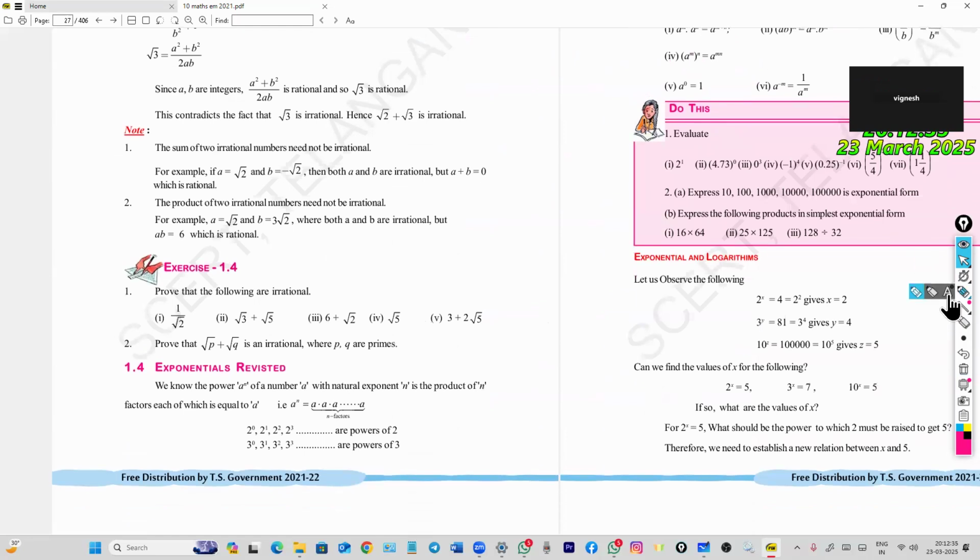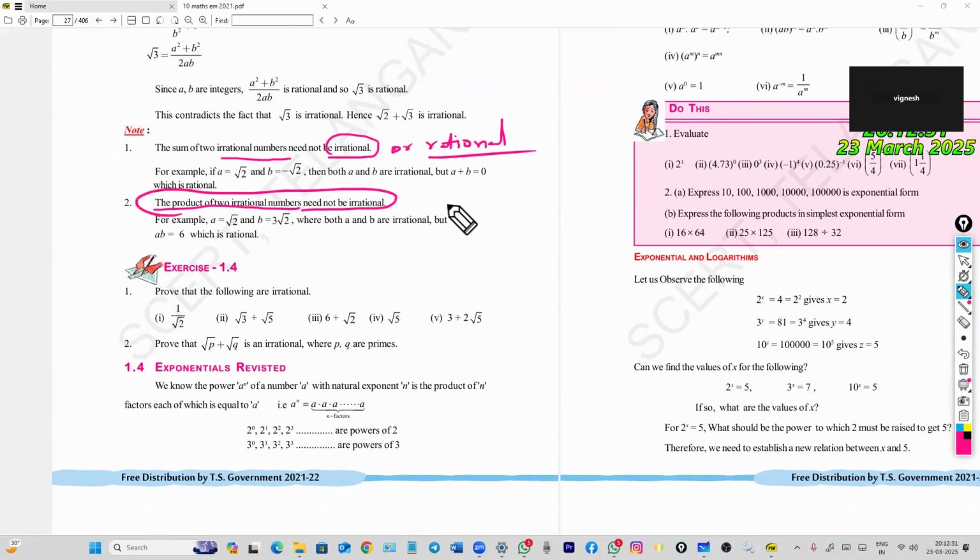Now, note one thing we have to remember. The sum of two irrational numbers need not be irrational. It may be a rational number. The product of two irrational numbers also need not be irrational. For example, root 2 into root 3 is root 6, and root 2 into root 2 is 2. It may be a rational or an irrational number.